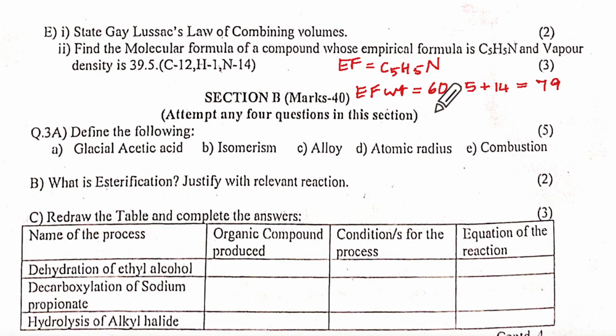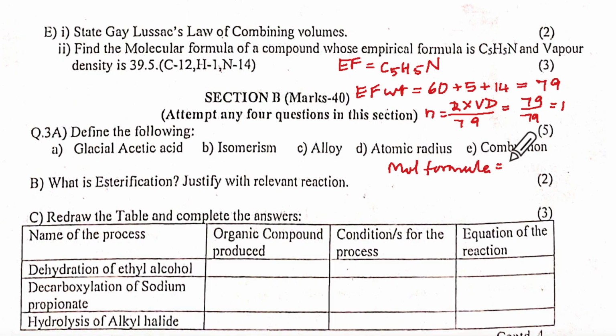Then you will say that n is equal to molecular weight, meaning 2 into vapor density, upon empirical formula weight, correct? So that is 2 into vapor density, I'm skipping the steps, it will be 79 upon 79, which is 1. So your molecular formula will be C5H5N.